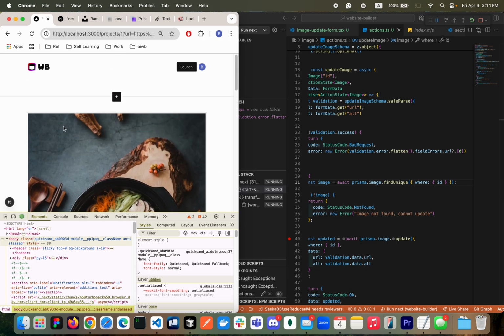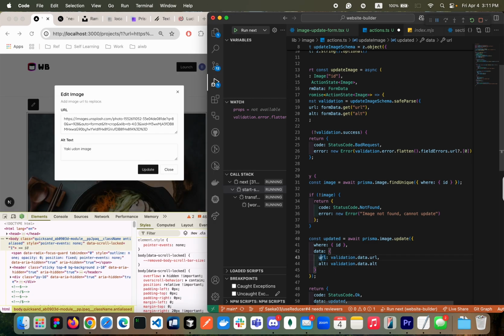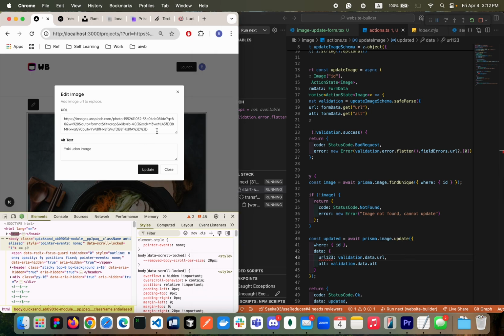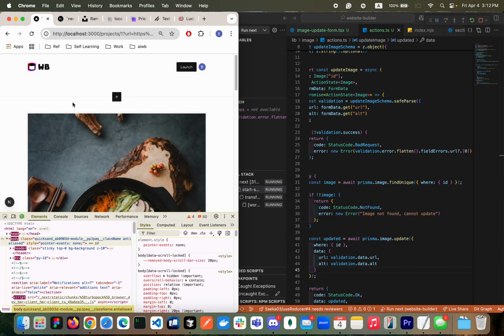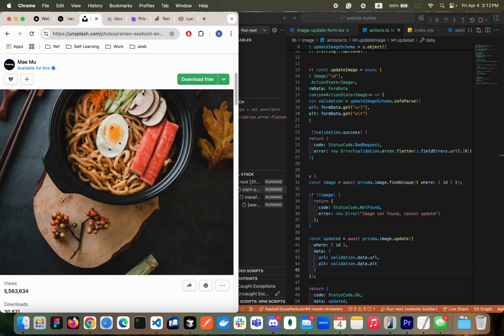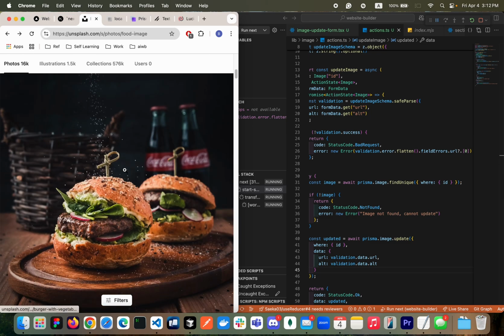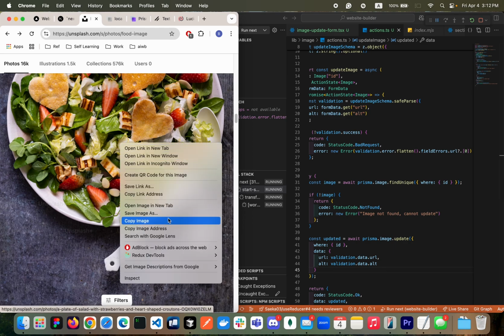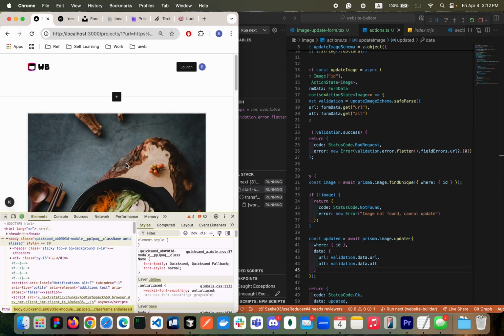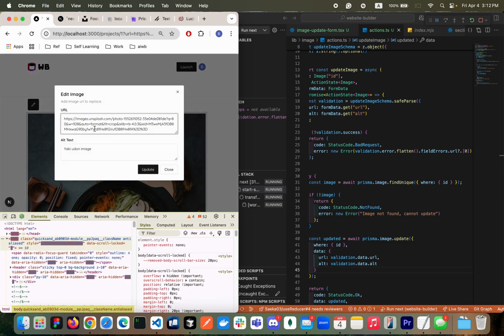And then the next error is the internal server error. So let's break it. We need to break it here. That is wrong, right? Yeah, so something went wrong. Okay, so this one is good. So let's change the image then. Maybe change it to a different photo, maybe the solid one. So here, copy image address, and then paste it.